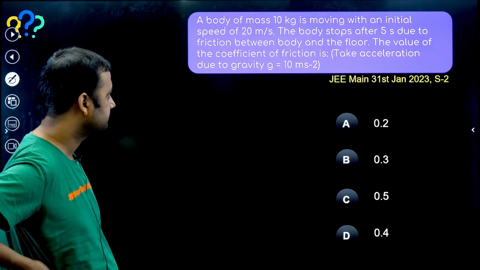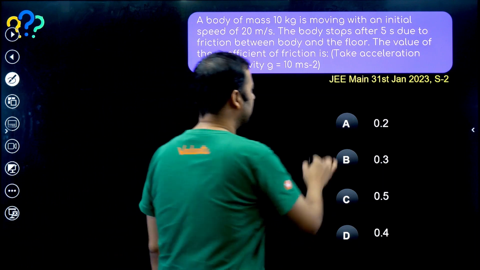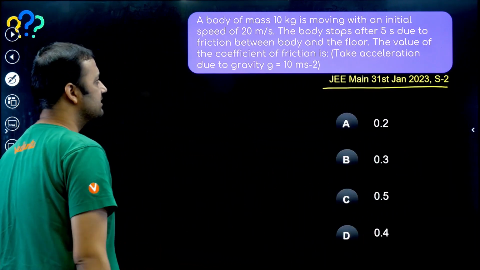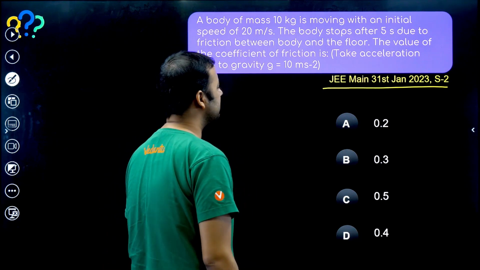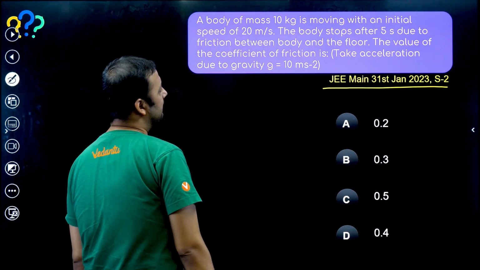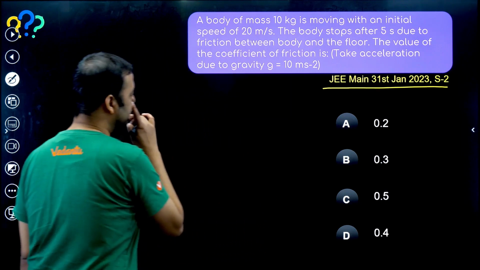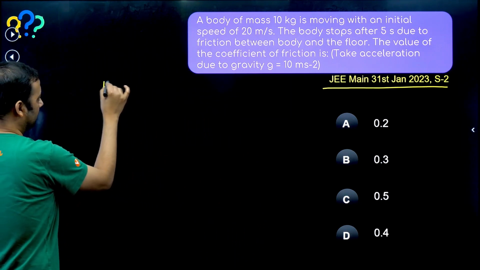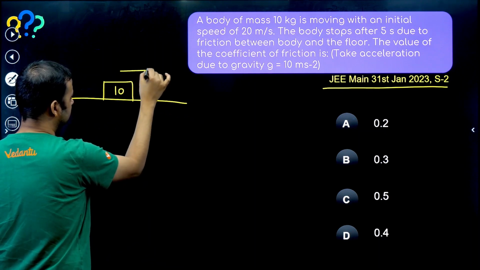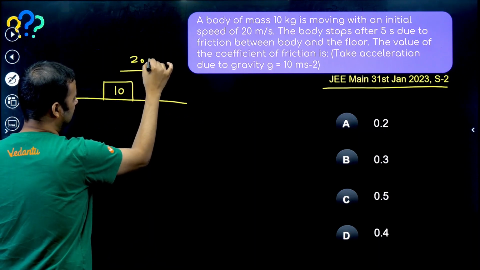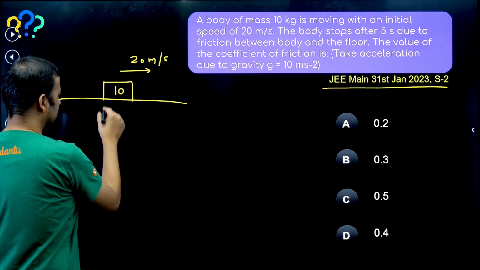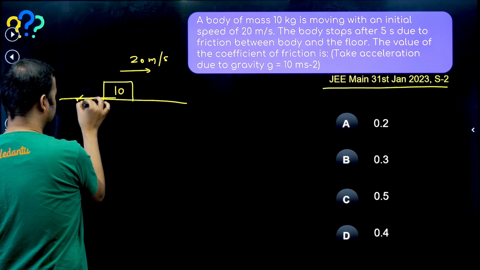This question is from JEE Main, 31st January 2023. Let us see. A body of mass 10 kg is moving with an initial speed of 20 meter per second. The body stops in 5 seconds due to friction between the body and the floor. So what is happening? Suppose this is a block of mass 10 kg. Its initial speed was 20 meter per second, let's say moving towards the right. It stops after 5 seconds. So that means friction would be acting in the backward direction.